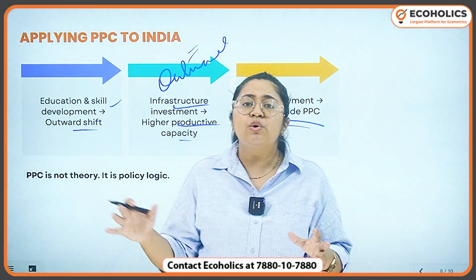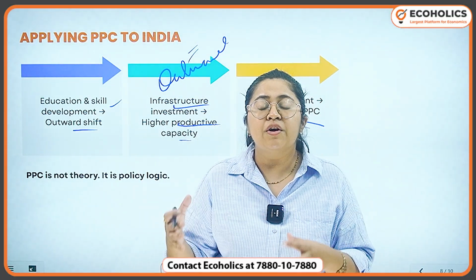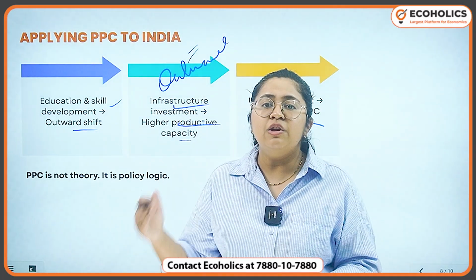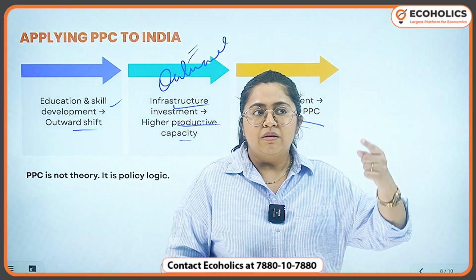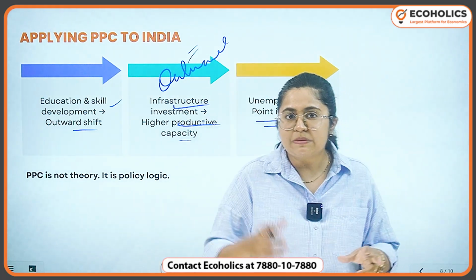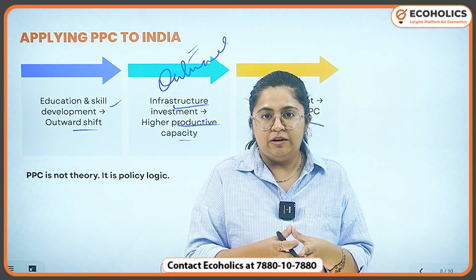So I have just told you how you have to locate the PPC for our economy with the current news, with whatever news that you're reading. Make sure that you're also revising the microeconomics concepts, these basic concepts, and linking them to each other.